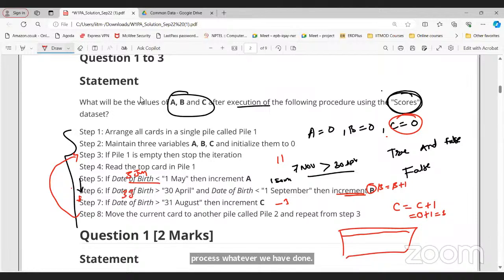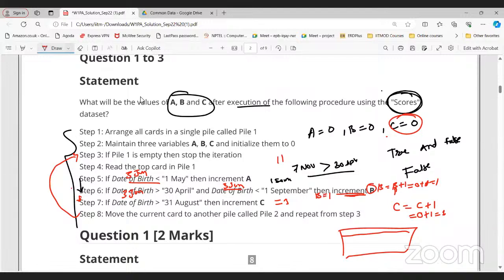What about 3rd of June greater than 30th of April? True. Is it less than 1st of September? True. Yes, sir. It means we need to increment the value of B. Initially, the value of B is 0. So now 0 plus 1 is basically 1. So the value of B is 1 now.